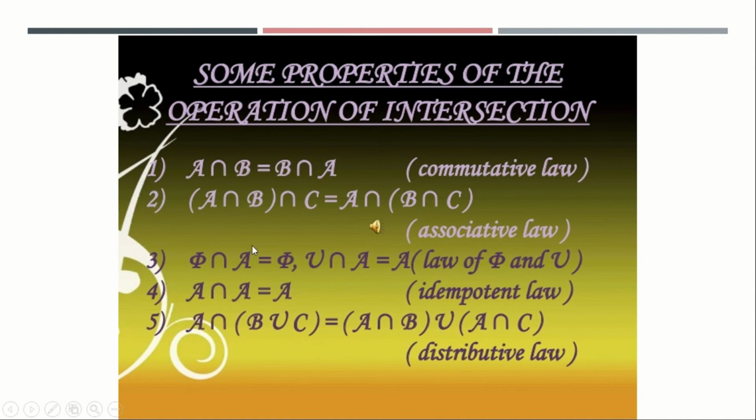This is the law of null set and universal set, this is idempotent, and the last is distributive. So these are the important formulas which come under intersection, and the previous formulas of union are also important in solving problems.